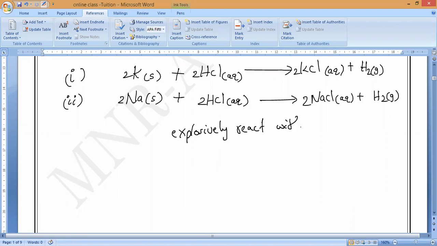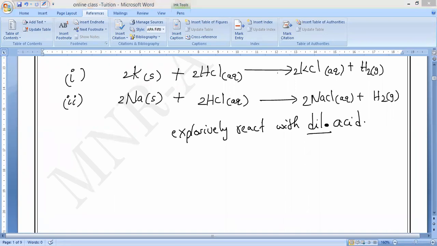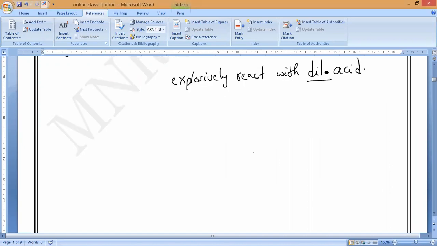We need not write the word dilute acid; 'dil.' indicates that these two metals react explosively, highly explosively, because they are highly reactive metals. Understand, everybody? Please respond. Now, let us go with the next metal, magnesium.